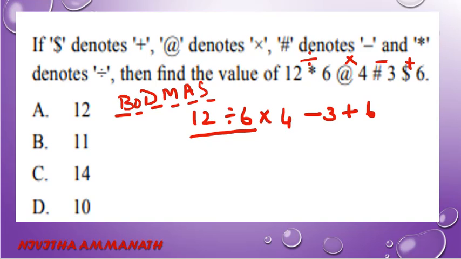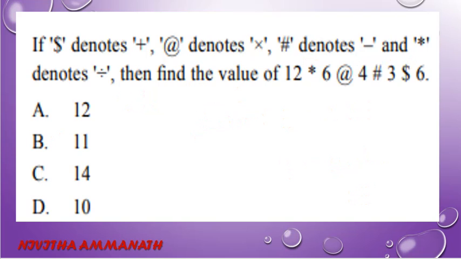That is 12 divided by 6, that is 2. Then multiplication, 2 into 4, 8. 8 minus 3 plus 6. 8 plus 6 is 14. 14 minus 3, that is 11. So B is the correct option. Next question.